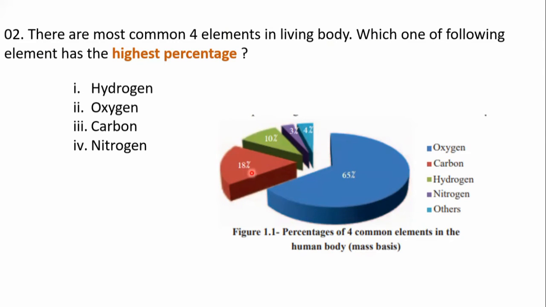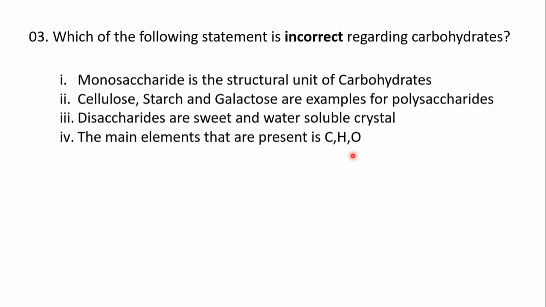Then 18% carbon, 10% hydrogen, then 3% nitrogen, then other elements like sulfur, sodium, potassium, calcium, magnesium, which are 4%. So the answer for this is oxygen, the second answer.